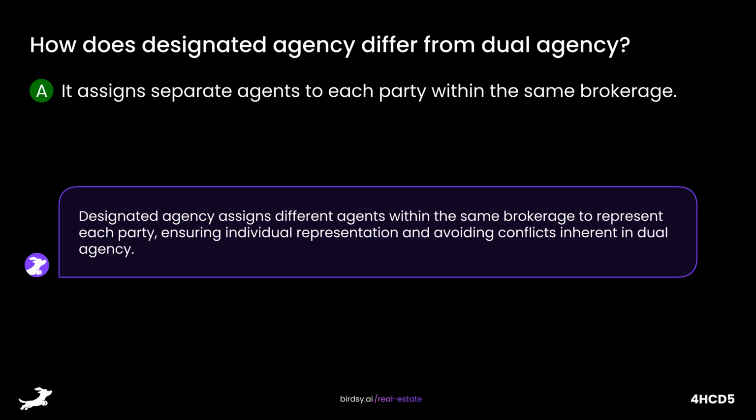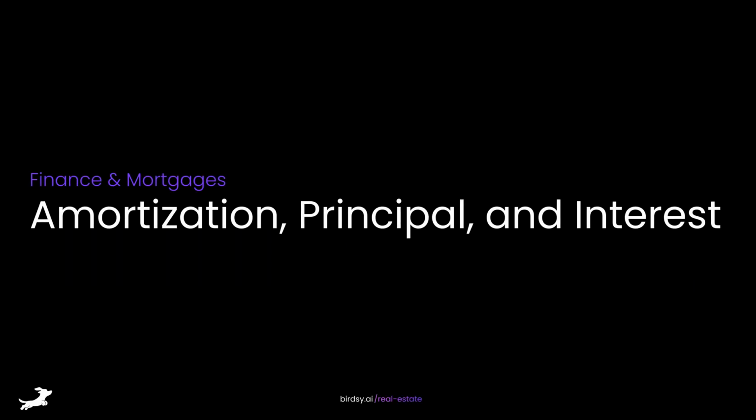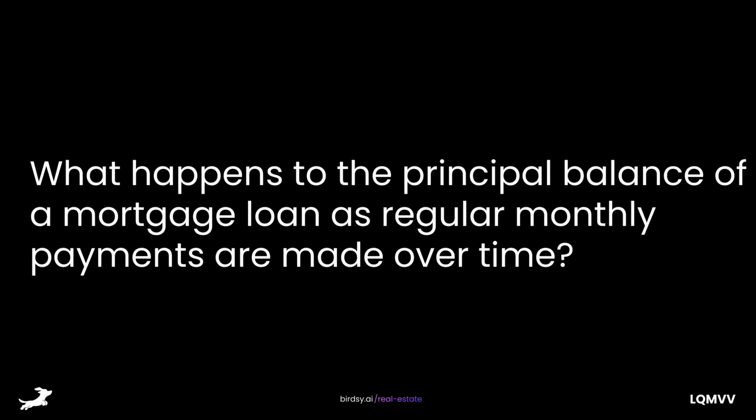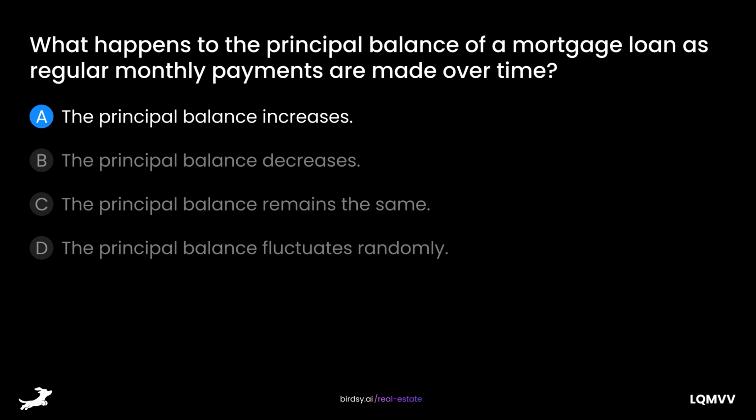Finance and mortgages. Amortization, principal, and interest. What happens to the principal balance of a mortgage loan as regular monthly payments are made over time? Is it A, the principal balance increases? B, the principal balance decreases? C, the principal balance remains the same? Or D, the principal balance fluctuates randomly?